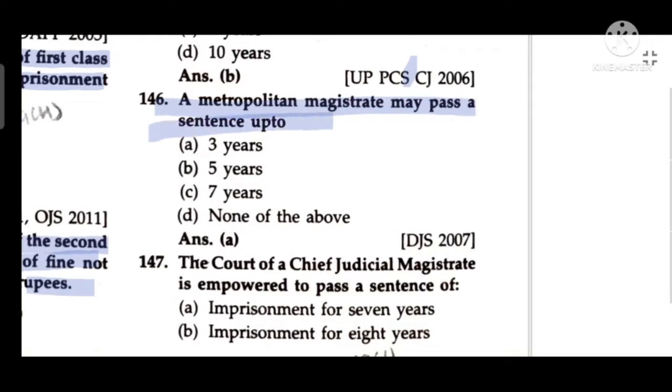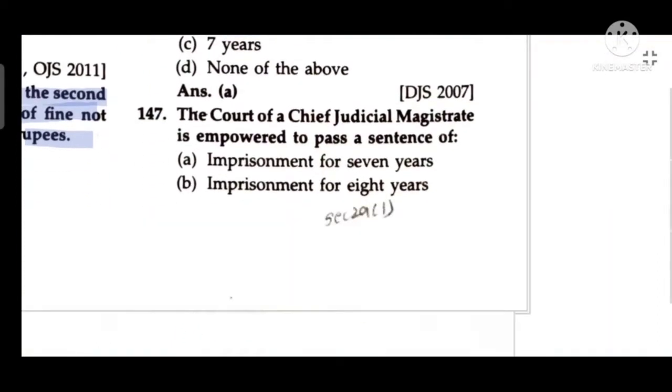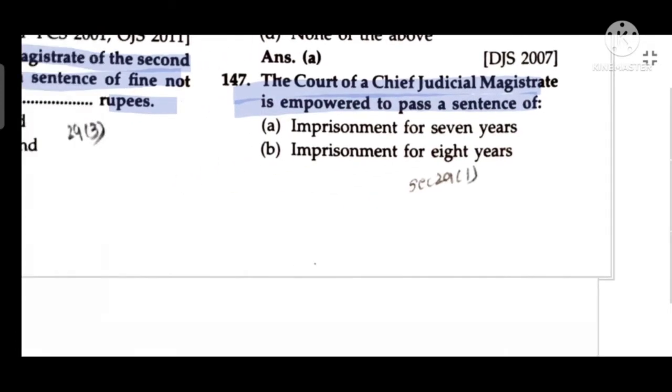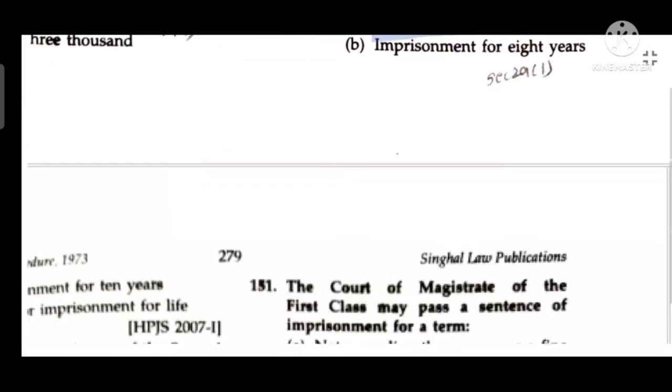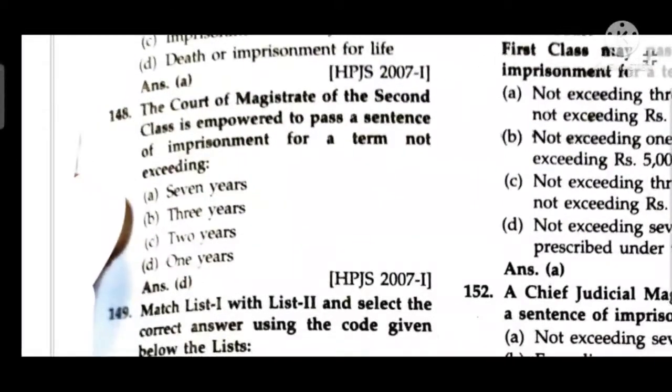Metropolitan Magistrate may pass a sentence up to 3 years. The court of Chief Judicial Magistrate is empowered to pass a sentence of imprisonment for 7 years. The court of Magistrate of the second class is empowered to pass a sentence of imprisonment for a term exceeding 1 year.